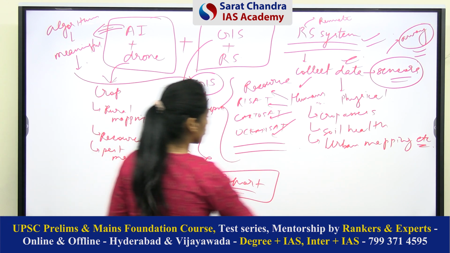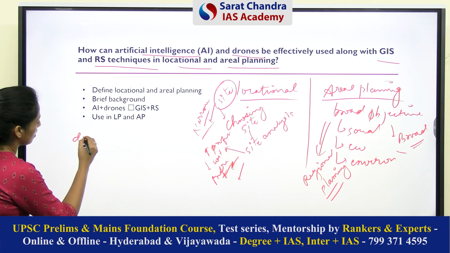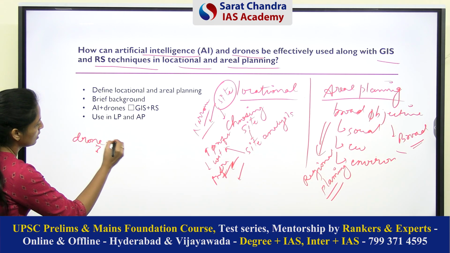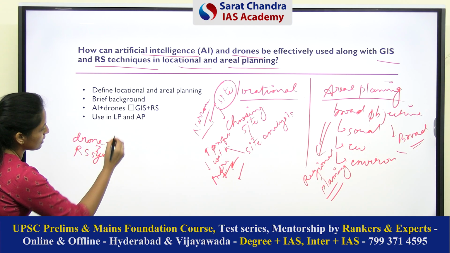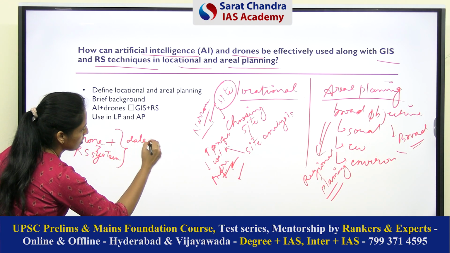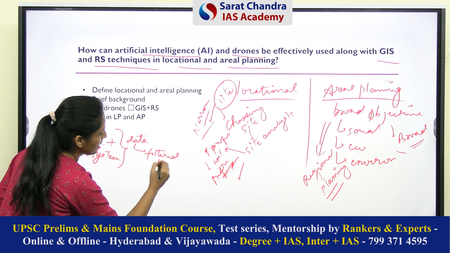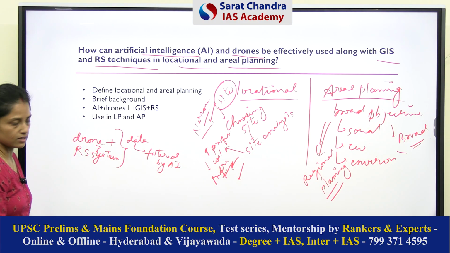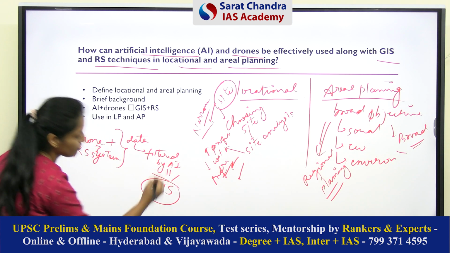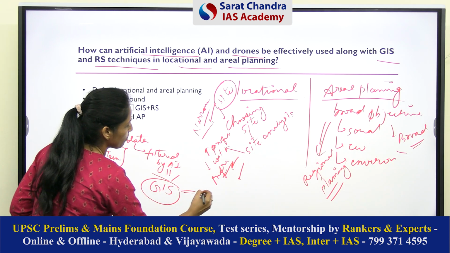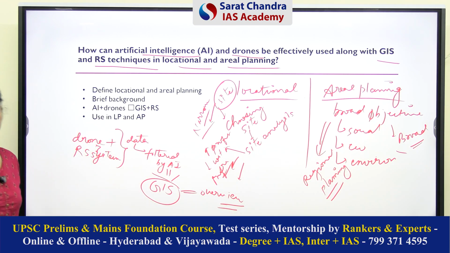Okay, so now what is the conclusion of our discussion? The conclusion is that the drone surveys and the remote sensing satellite systems provide data, which is then filtered by artificial intelligence based on the algorithms, and all of this is analyzed by the Geographical Information System, which provides a comprehensive overview of any area. So this is the use of these 4 technologies.